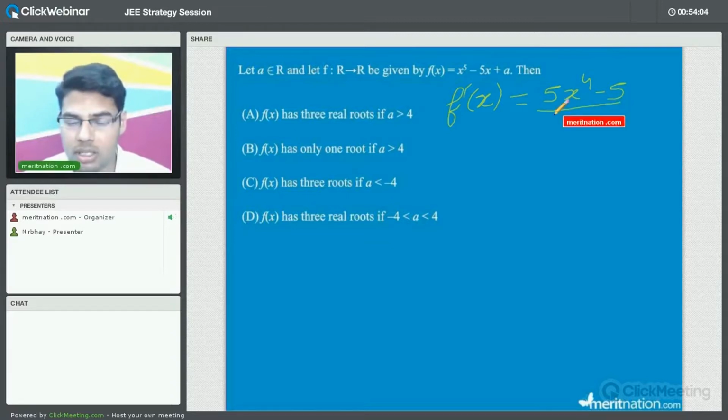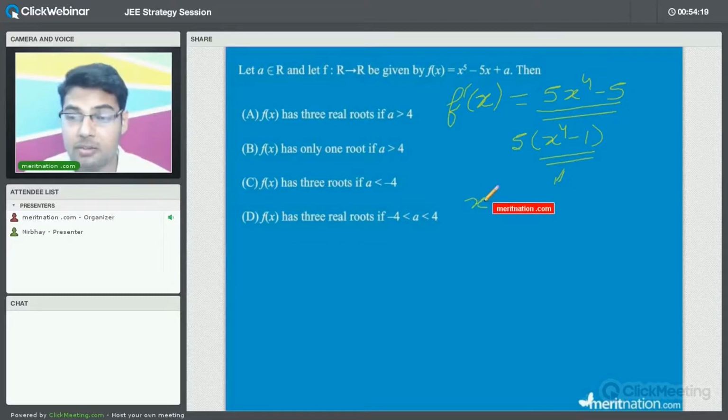Now to have the rough sketch of the function, we need to have the sign of this function, because we have to find out where the function is decreasing or where the function is increasing. So here let us take 5 as common. So we do not worry much about the 5 here. We are more worried about this expression, right?